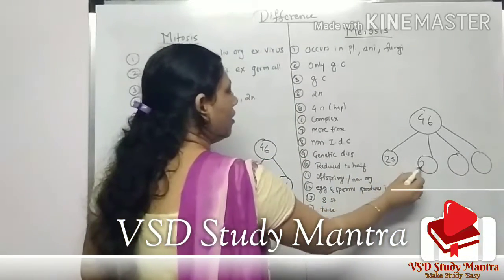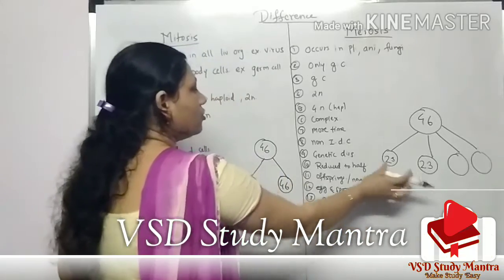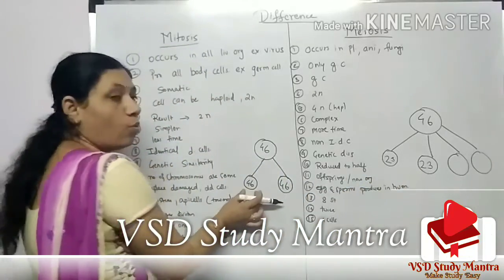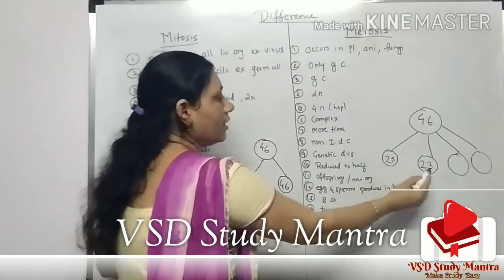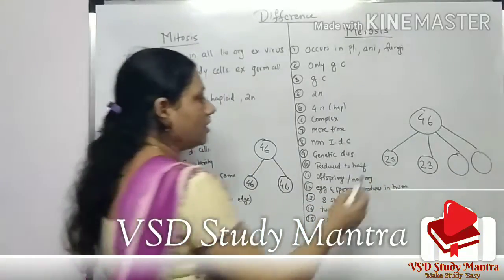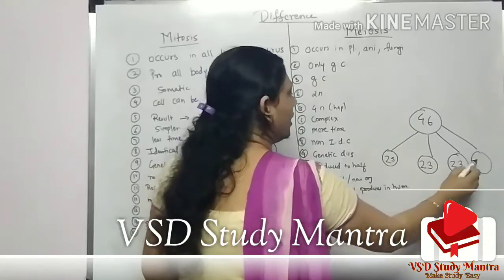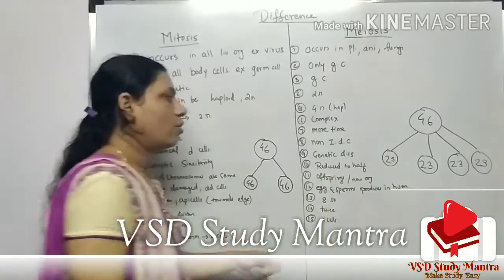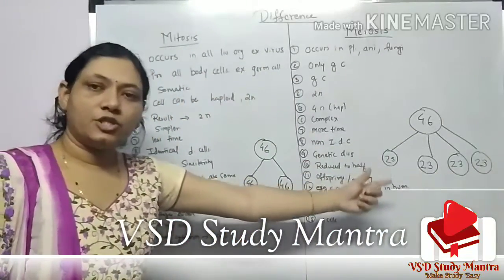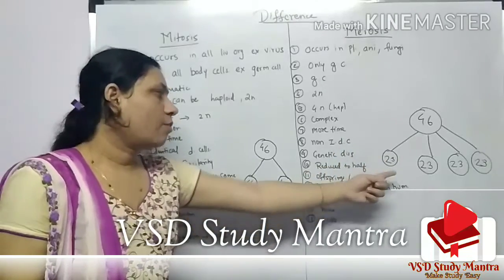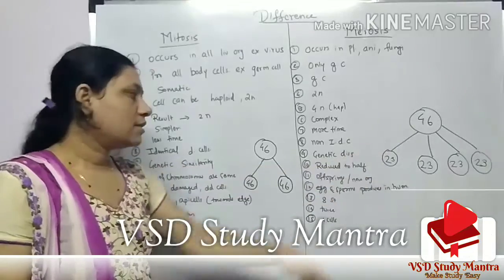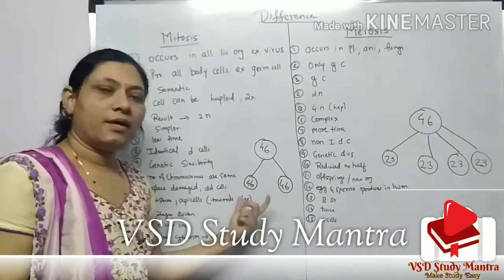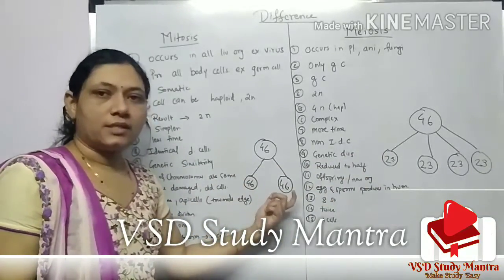Means 23 here, 23 here. These two are this one cell. Okay. And this is double. Means what? 23 and 23. Okay. It is 46. Here also 23 and 23. So this type of reduction, that is half the number of cells, is produced in meiosis, and in mitosis 46 and 46 are produced.